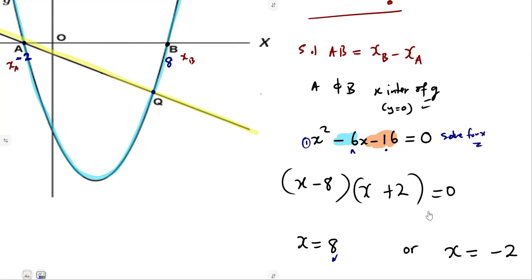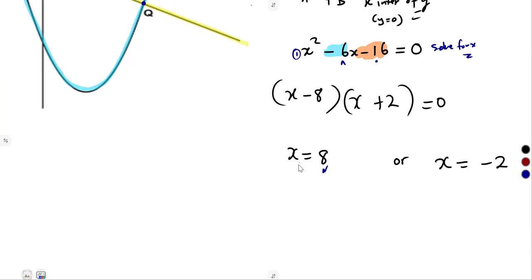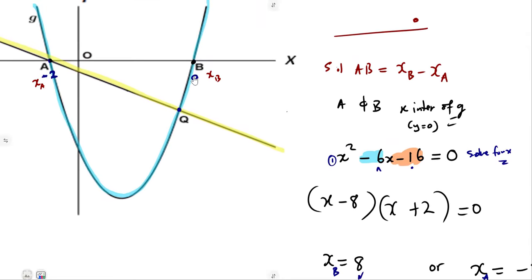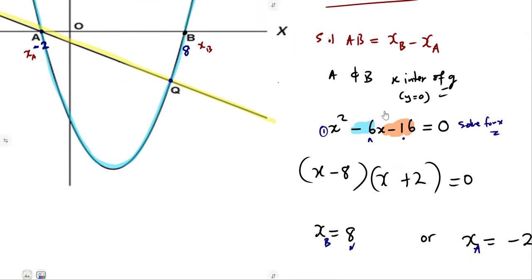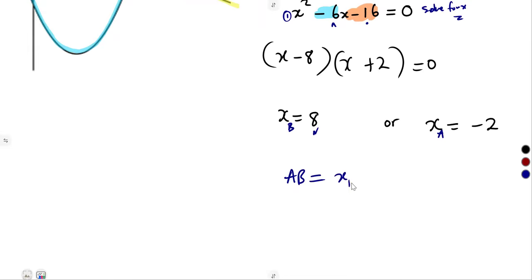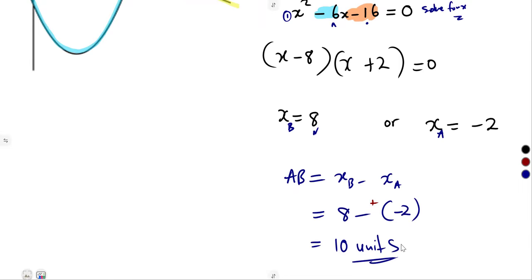With these, we can determine our length. This is the x value at B, and this is the one at A. We said AB is simply the difference, the x at B minus the x at A. Which is 8 minus the x value at A, negative 2. At the end, that is going to be positive. Or just use your calculator, guys. You're going to get 10 units. So we're determining the length, in units. They said length.